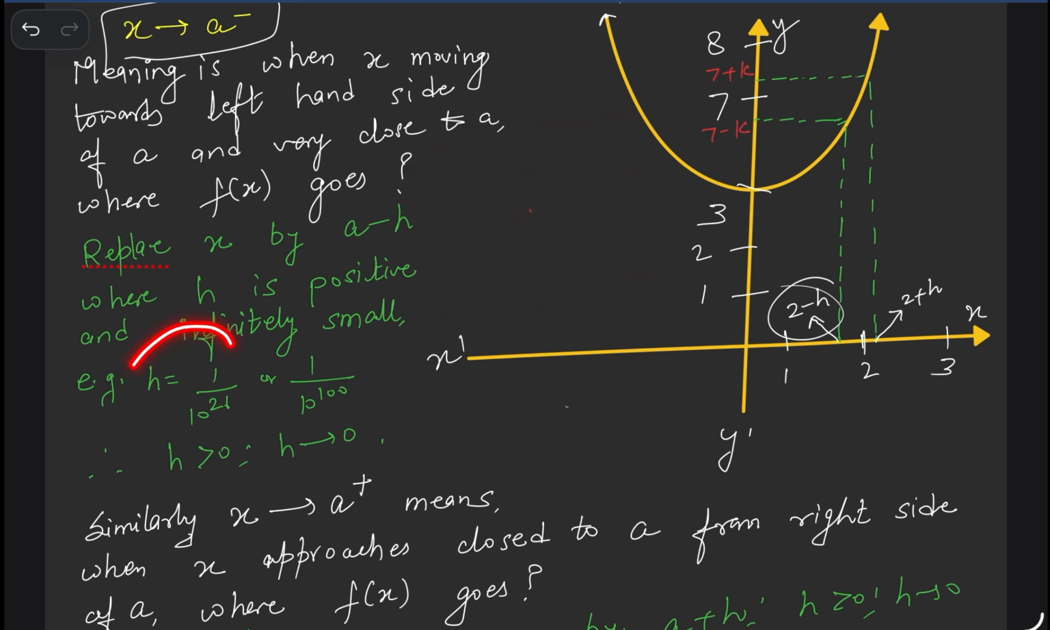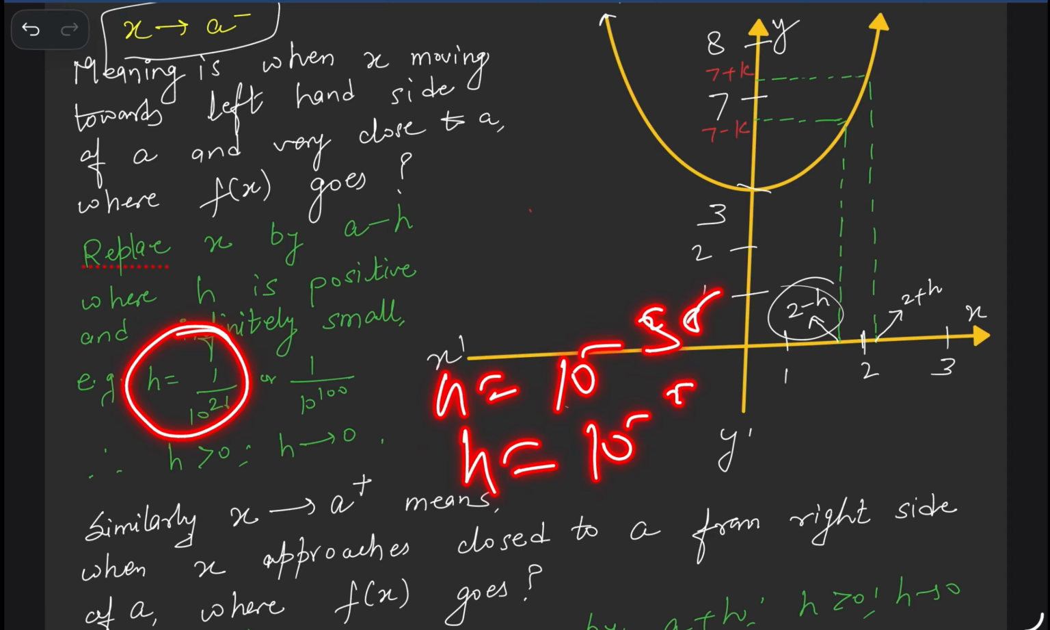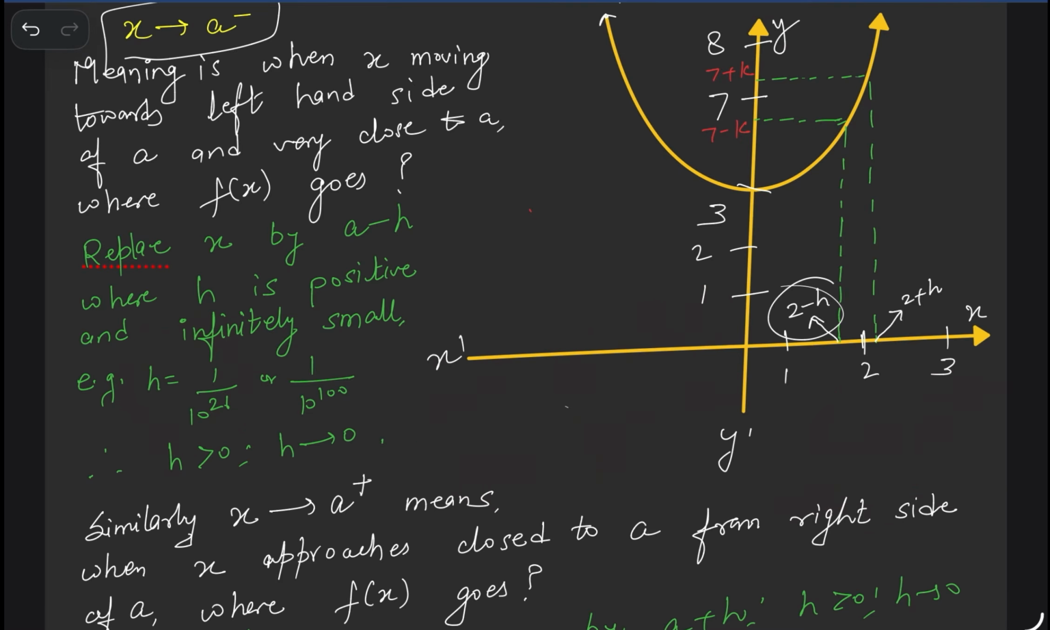Value of h here is given already. h means what? Suppose h equals 10 power minus 25, or h equals 10 power minus 26, or h equals 10 power minus 100. Like this, the value of h.